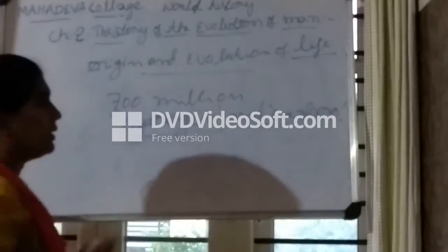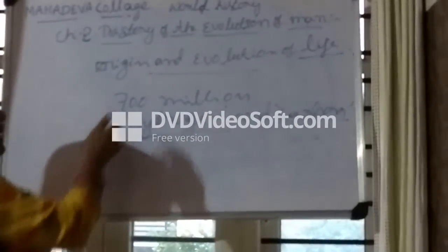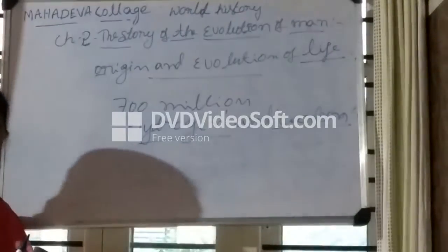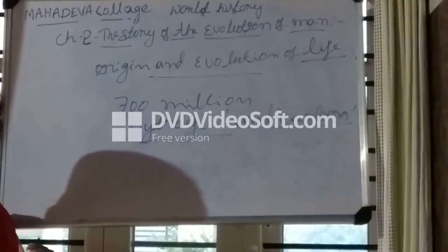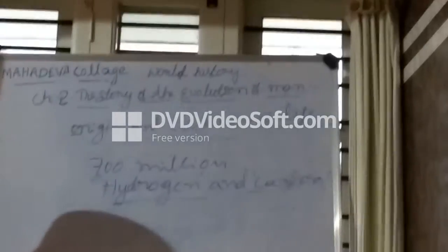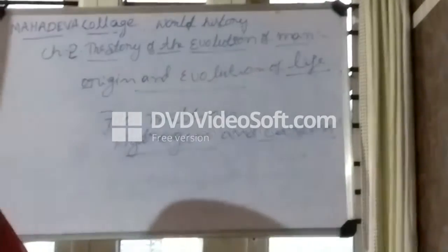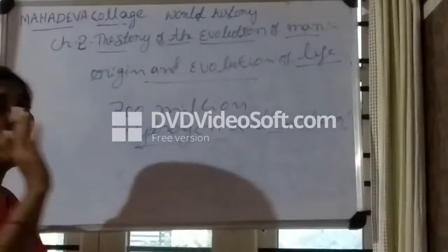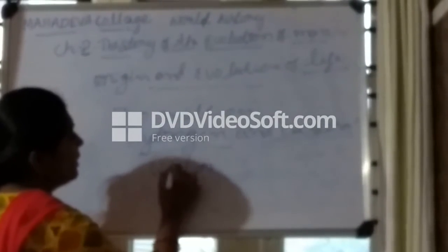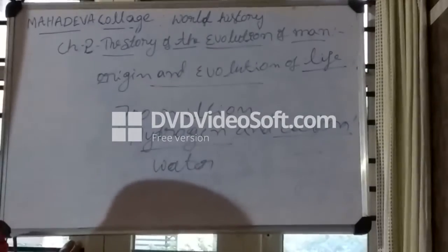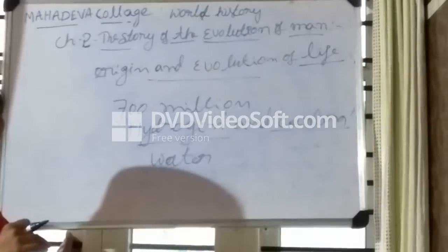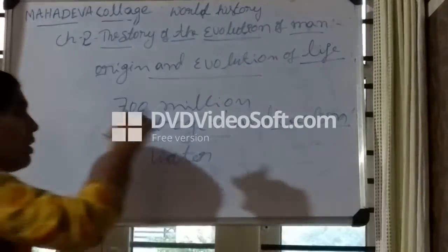Hydrogen and carbon. 700 million years ago, these two chemicals were formed in the water. Where was life formed? In the water. When these two chemicals, hydrogen and carbon, combined in the water, life was formed in water.